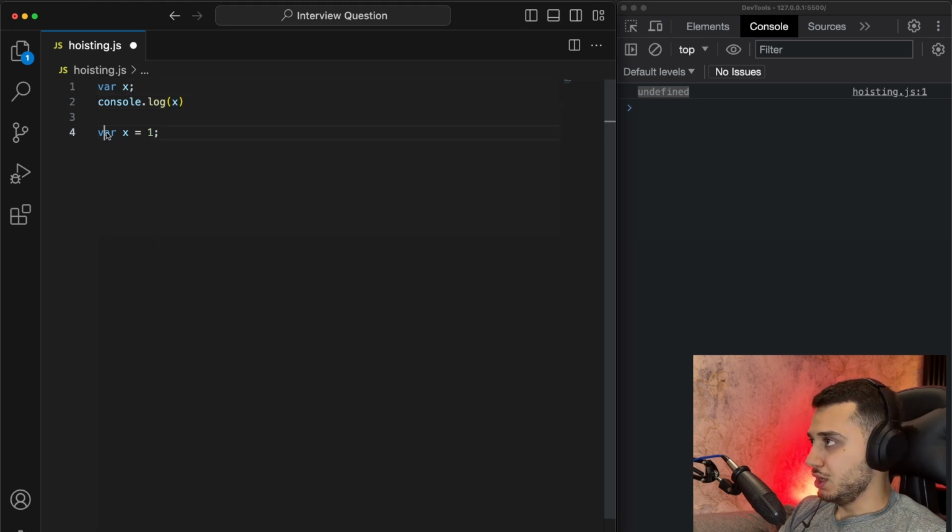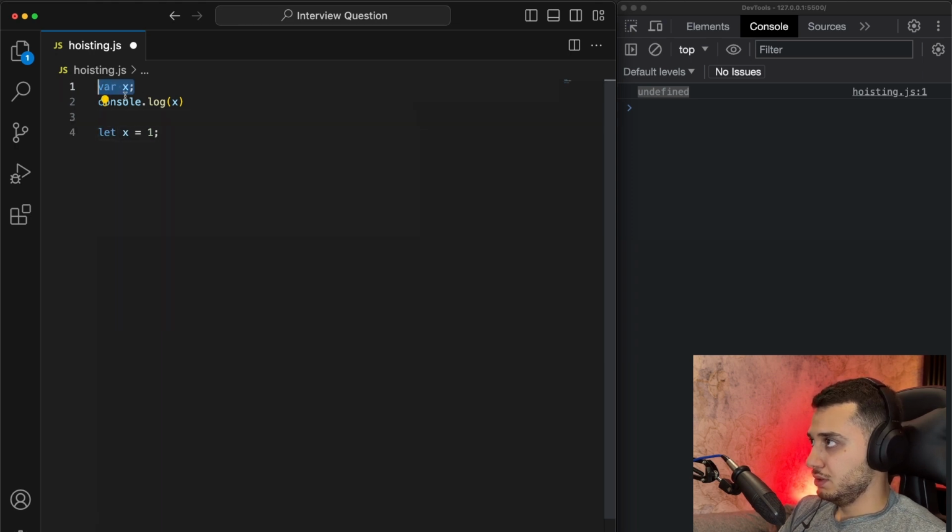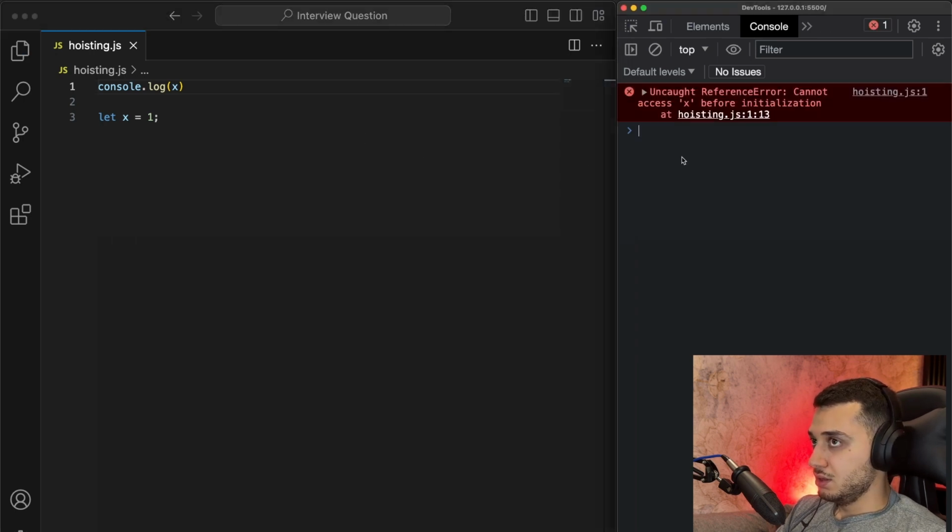And the next question I ask is: what will happen if I print here with let? The answer is a reference error. And I have one more question. In the context of a let variable, does a let variable do hoisting? So the answer is yes and no.